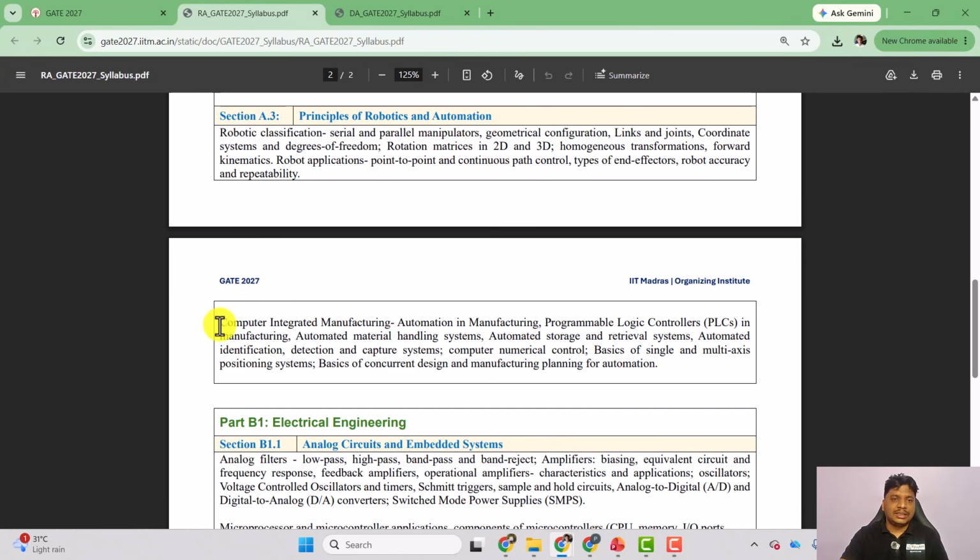Now next thing is CIM: computer integrated manufacturing, automation in manufacturing, programmable logic control (PLC) in manufacturing, automated material handling system, automated storage and retrieval system. Now this part is something new, okay? This part is not covered in detail in our engineering. When I did my engineering, this part was not covered in detail. Only CIM and CAD was there, CNC was there, basics of that, that's it, okay? So this is something new, I don't know.